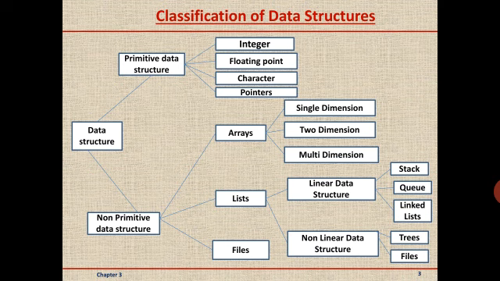Arrays are again classified into three types: single dimension or one-dimensional array, two-dimensional array, multi-dimension array. List is further divided into linear data structure and non-linear data structure. The linear data structure is again divided into three types, that is stack, queue, linked list. Non-linear data structure is classified as trees and graph.